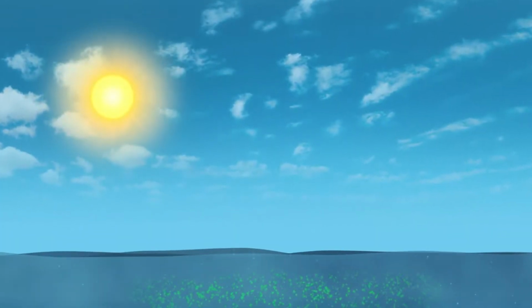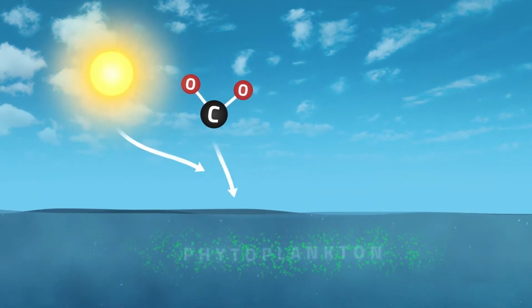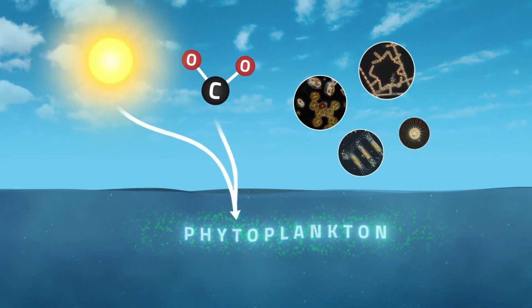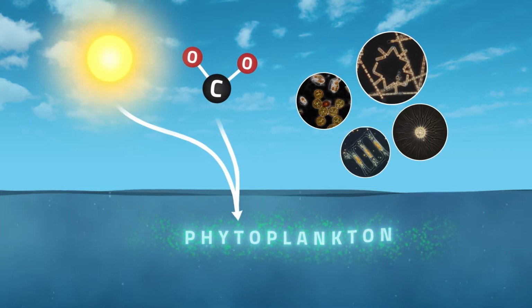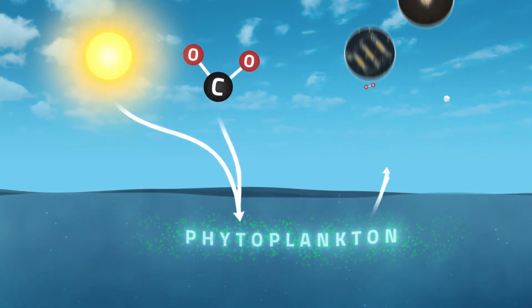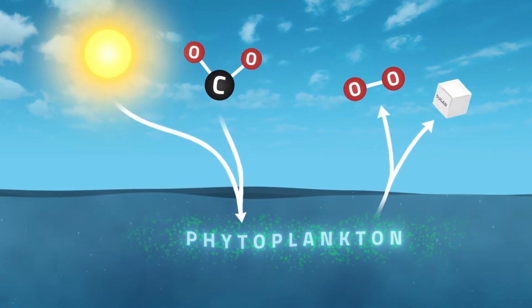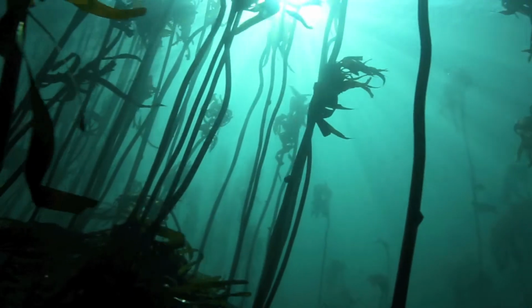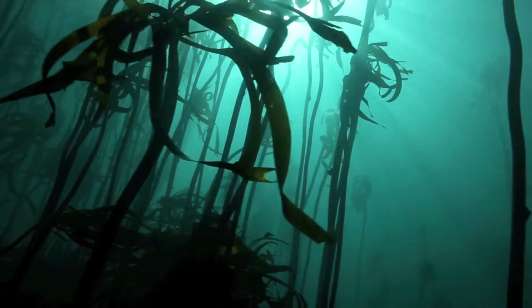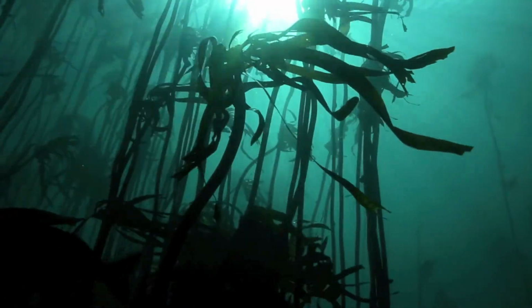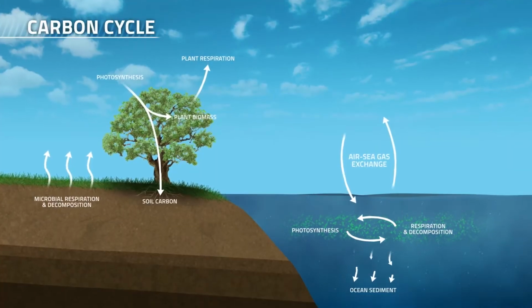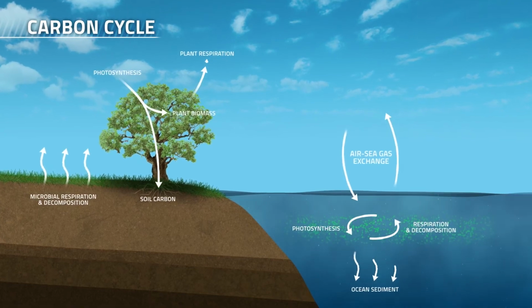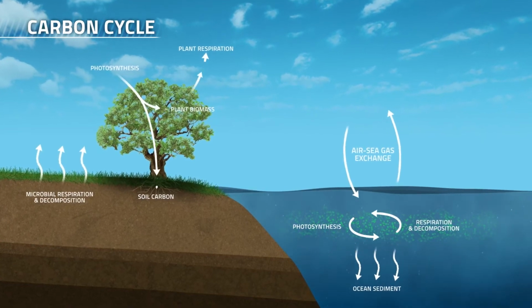If we look to the ocean reservoir, carbon dioxide is also absorbed by phytoplankton, microscopic organisms that convert carbon dioxide, water, and sunlight into carbohydrates like sugar and oxygen through photosynthesis. Carbon dioxide released into the atmosphere eventually becomes available for aquatic photosynthesis. In general, any change that shifts carbon out of one reservoir puts more into other reservoirs.